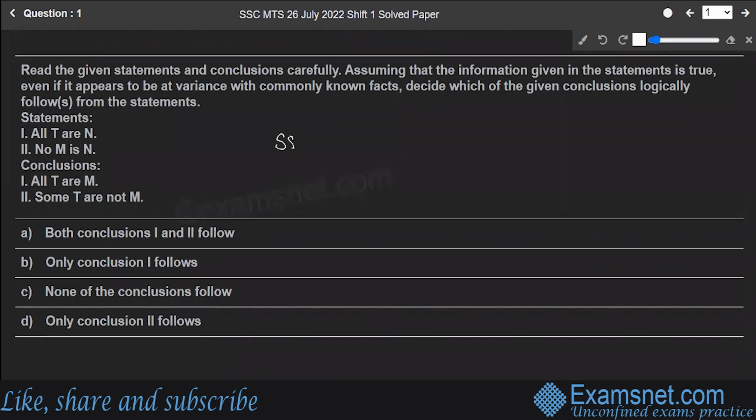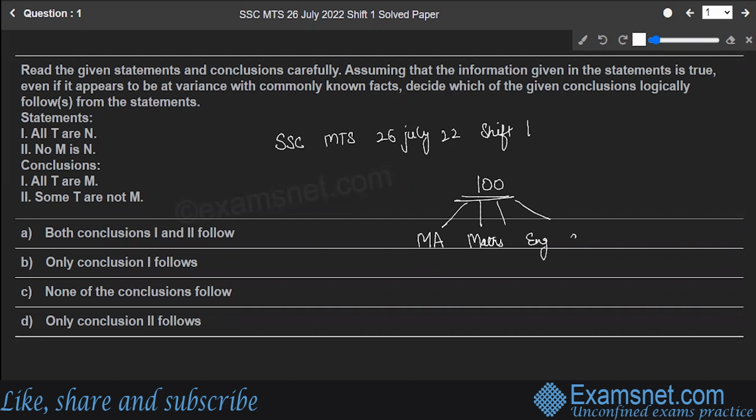Today, we'll be solving SSC MTS 26 July 2022 Shift 1 paper. You know very well this paper will be having about 100 questions. There are 4 sections and 25 questions will be asked from each section. First of all, you will be having some mental ability questions followed by maths, then English, and then GK. So, hope you're ready for the papers and best of luck for your exams. Let's start with the paper.